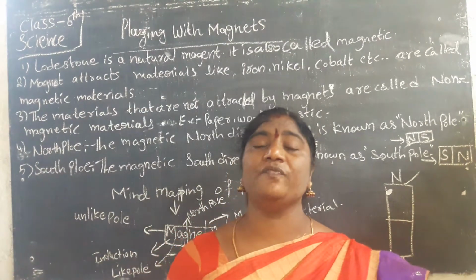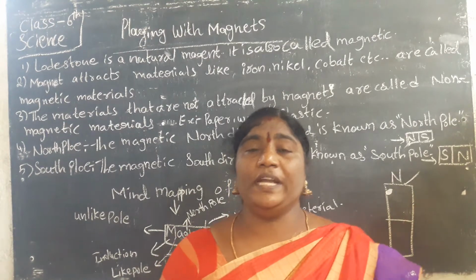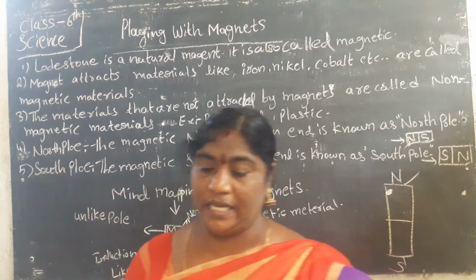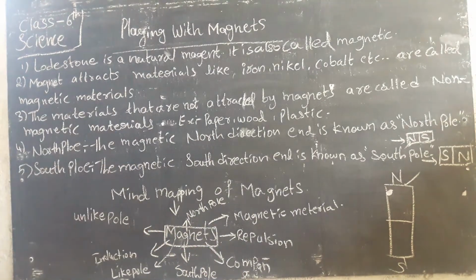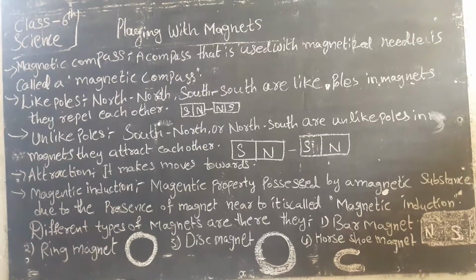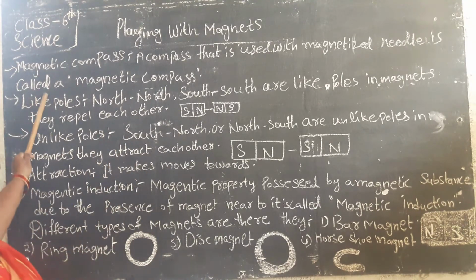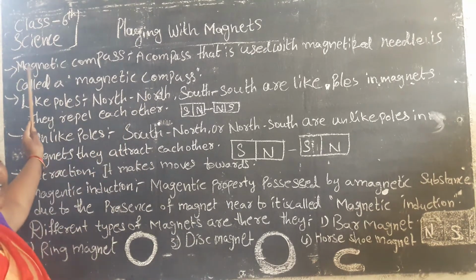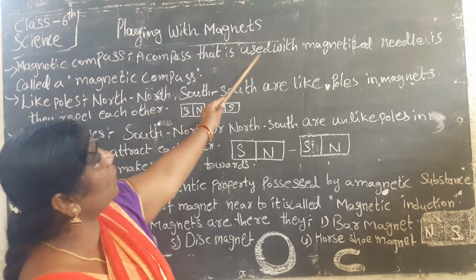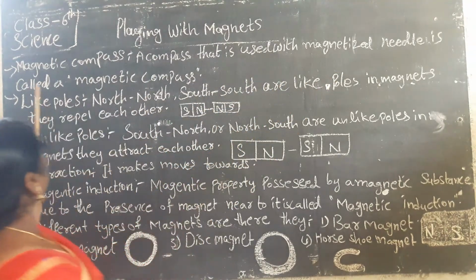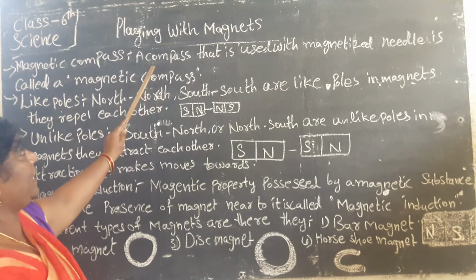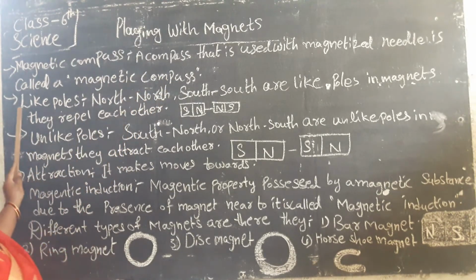Magnets are of different types. How many types? There are four types. Now we have to learn about these. Next we have to learn about the magnetic compass. A compass that uses a magnetized needle is called a magnetic compass. What is the meaning of magnetic compass? A compass that uses a magnetized needle is called a magnetic compass.